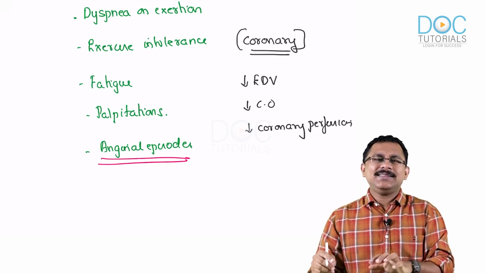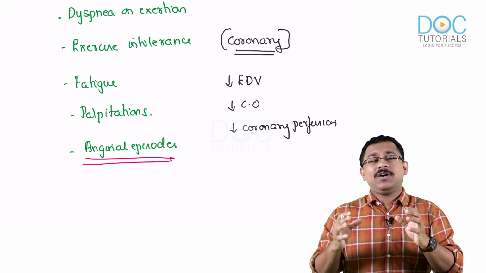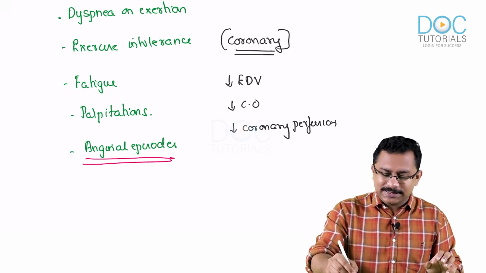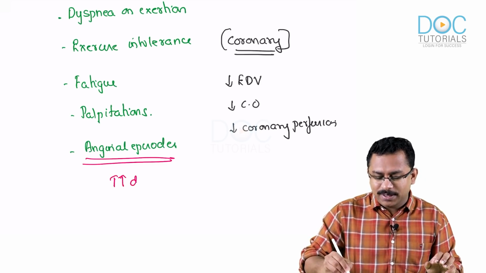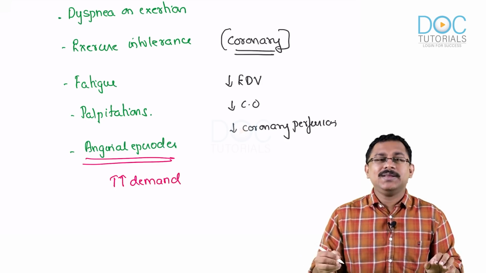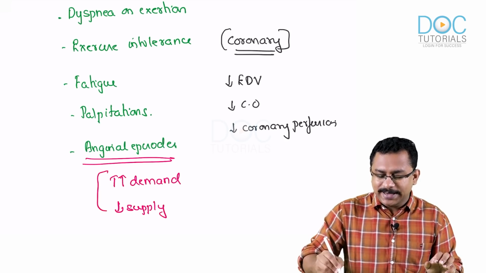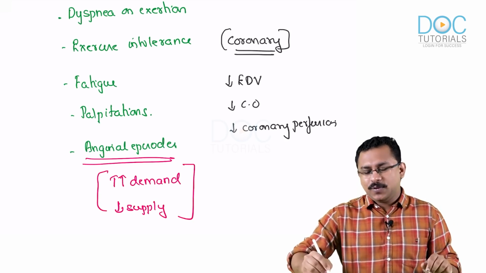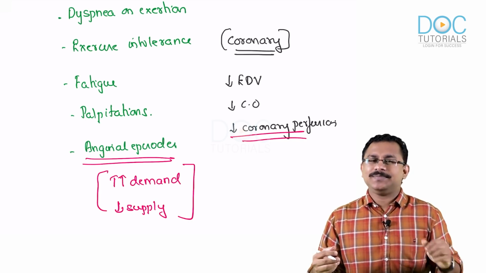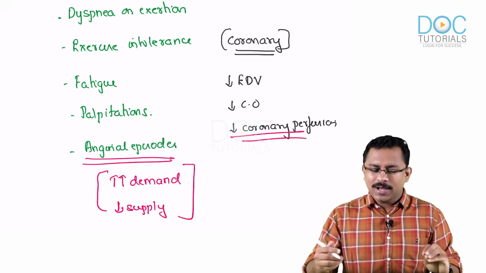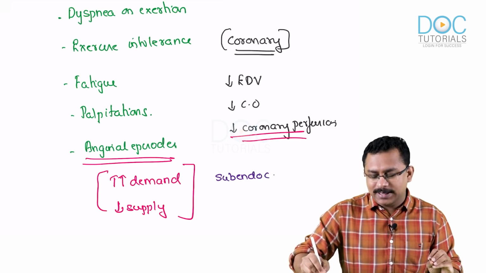And when there is a decrease in coronary perfusion, that can predispose to ischemia, because there is already an increase in demand. You should understand that there is an increased demand because of the increase in musculature, but a decrease in supply. Because of this mismatch of increased demand but less coronary perfusion, which means decreased supply, that can predispose to ischemia. So you can have subendocardial ischemia to begin with.